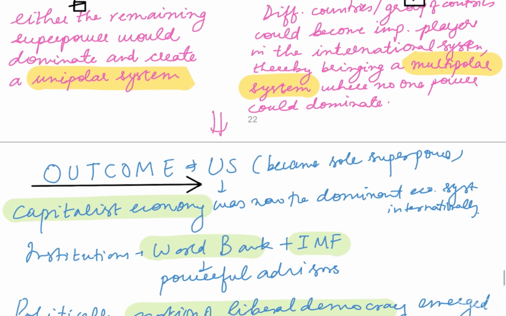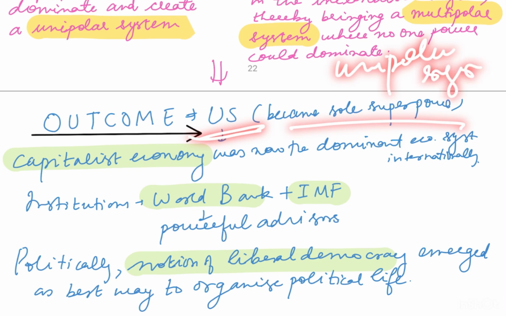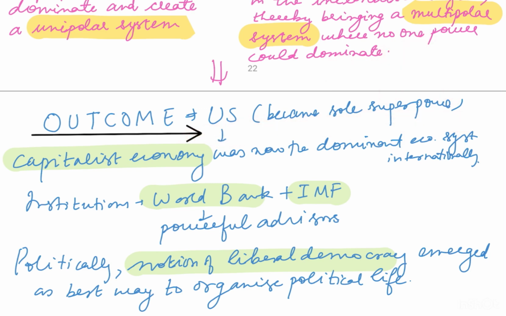What actually happened was that the US became the sole superpower. So there was a unipolar system in reality, right? US became the sole superpower. Because of this, backed by the power and prestige of the US, the capitalist economy was now the dominant economic system internationally. They thought that if the socialist system is beaten, that means definitely the capitalist system has some benefits. That is the reason it became the dominant economic system internationally.